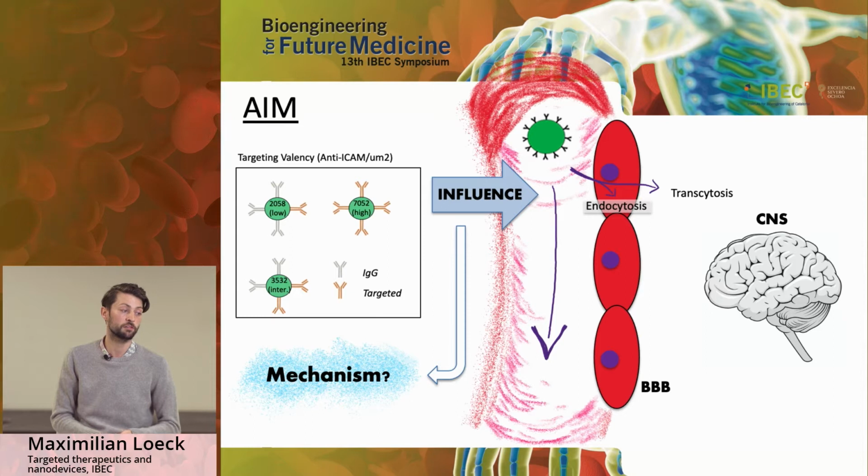Valency is the number of targeting moieties presented on the surface of nanocarriers. Valency is known to influence the transport of nanocarriers across the blood-brain barrier, so the brain endothelial cells, and that transport might be either endocytosis, so the uptake of the carrier into terminal vesicles, such as lysosomes, or crossing the barrier into the brain, a transport known as transcytosis. Although we know of the influence of valency on that transport, the mechanisms are still unknown.